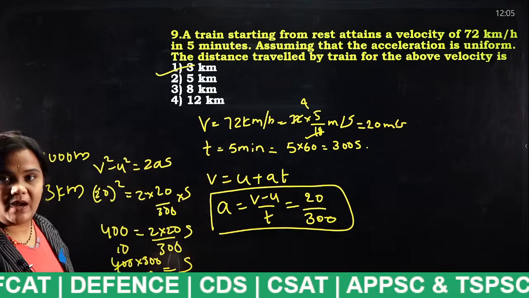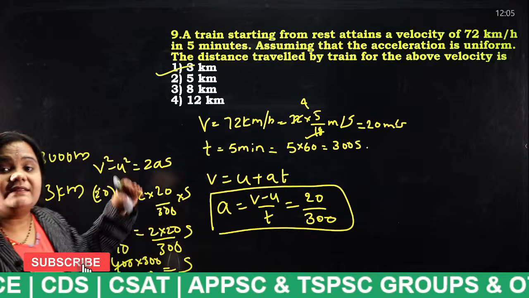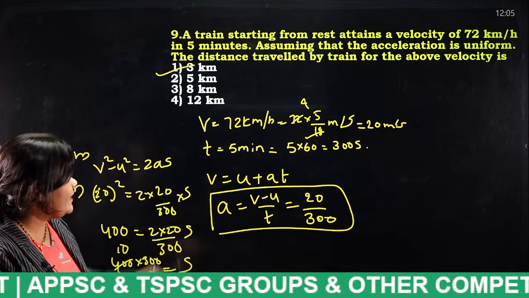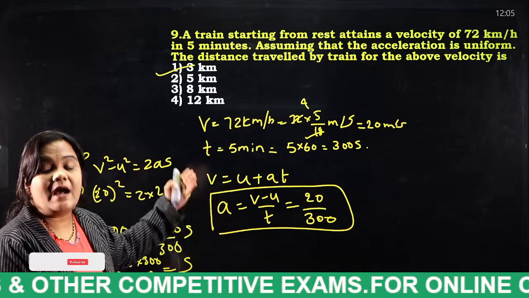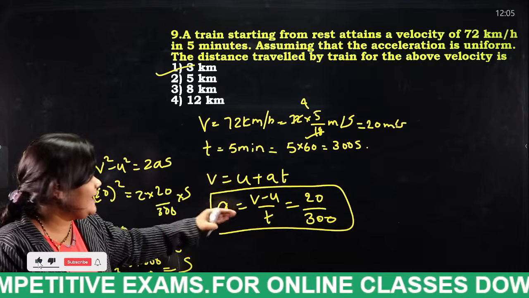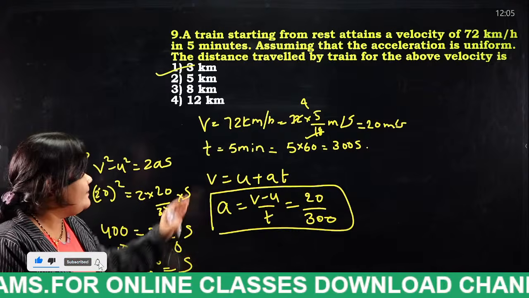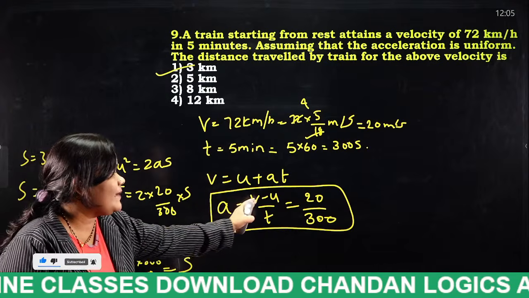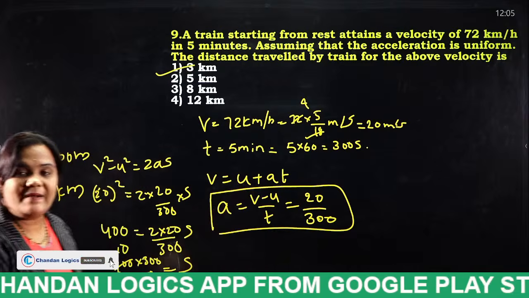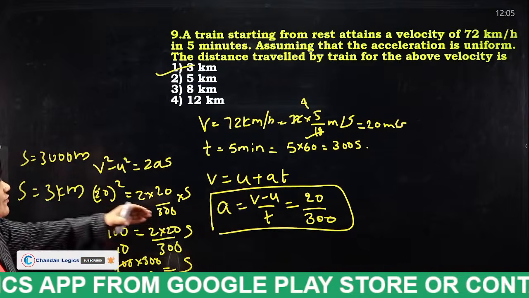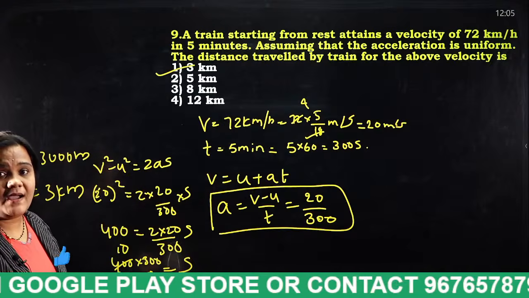We have a formula. Okay, they said that the acceleration is uniform. We have a formula V is equal to U plus AT. By substituting the given values, you will get what is A. By this formula you will get A is equal to V minus U by T. By this you will get A is equal to 20 by 300. If we substitute this in the second velocity formula, what you will get?